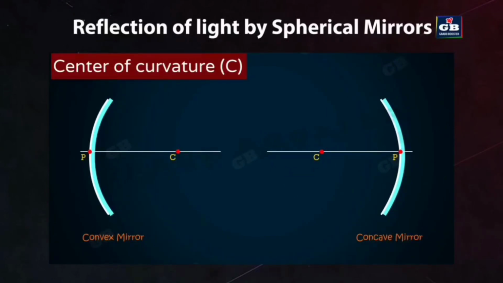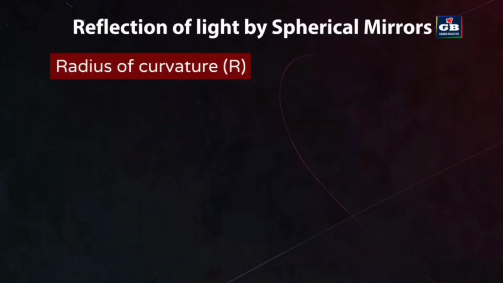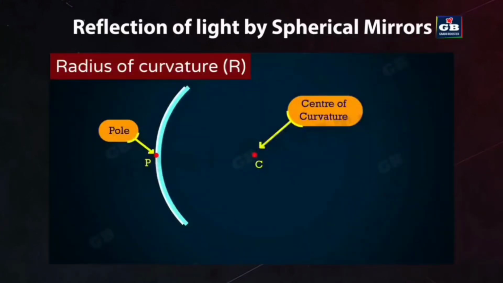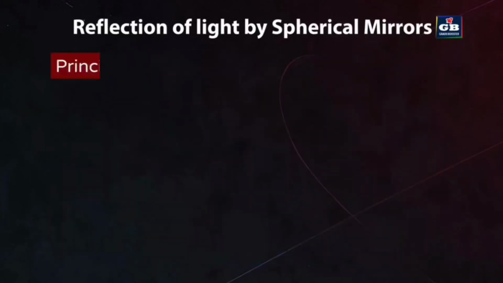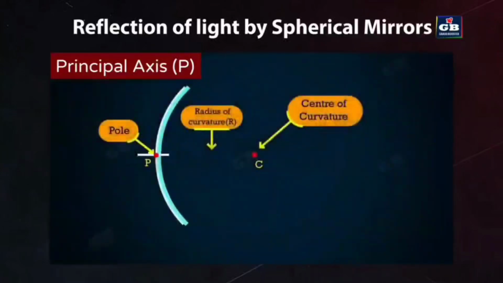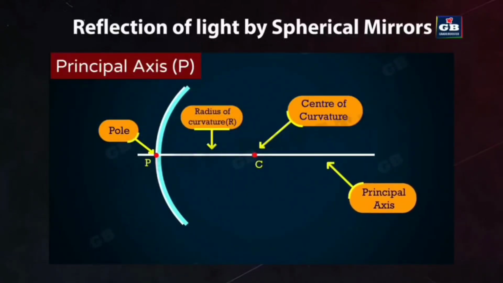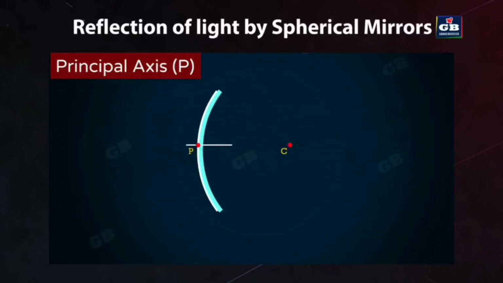It is represented by the letter C. Radius of curvature: the radius of curvature of a spherical mirror is the radius of the imaginary sphere of which the mirror is a part. Principal axis: the line joining the pole and the center of curvature is called the principal axis. We should remember that the principal axis is normal to the mirror at its pole.